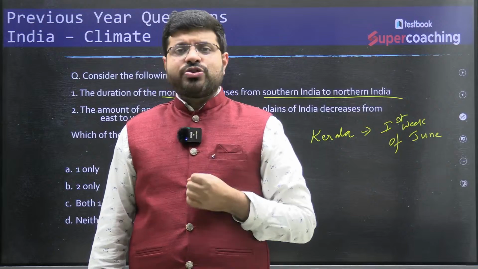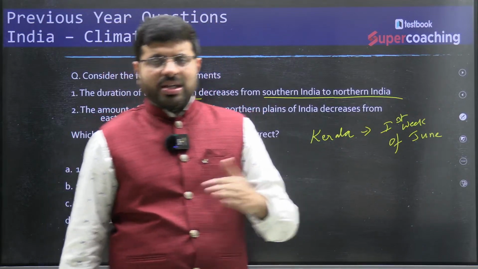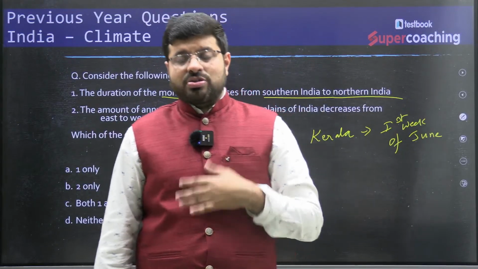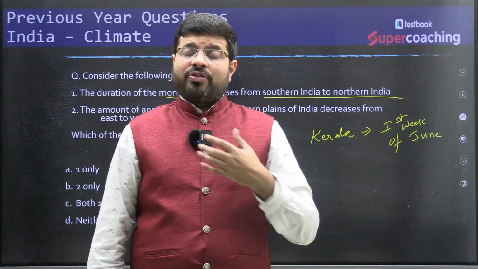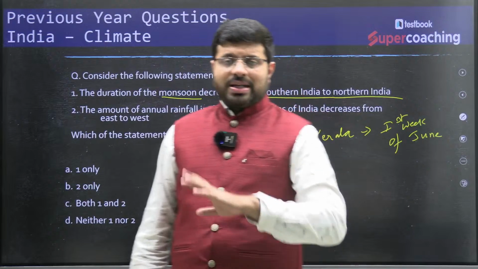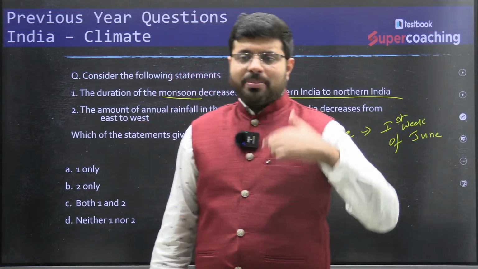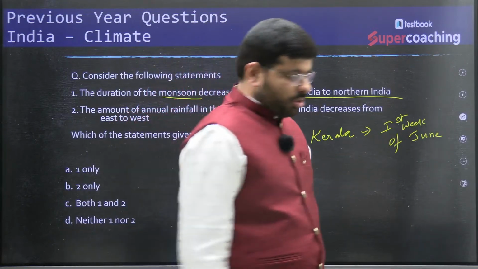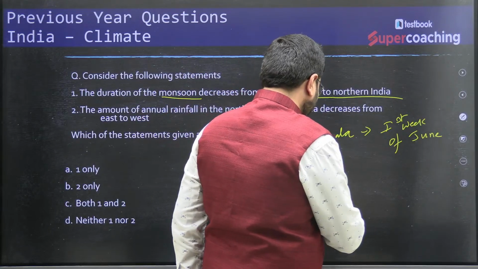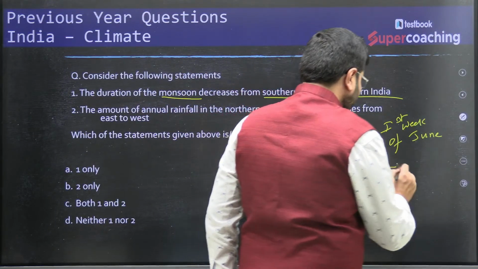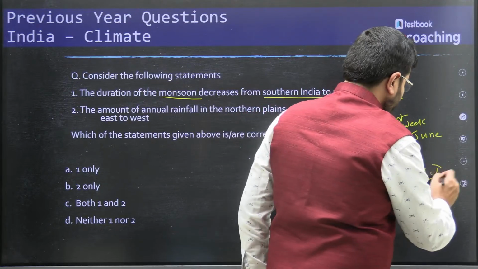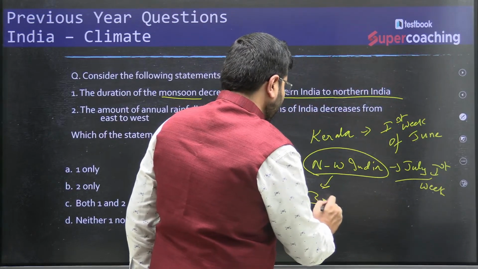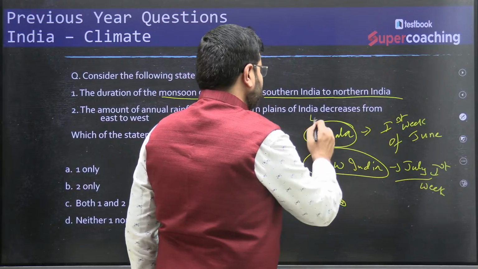By around mid June, 15th to 20th, you will see Madhya Pradesh slowly being covered. By around 25th, you will see it moving towards Delhi. So Delhi usually gets rainfall from around late June or early July. That is the usual starting point of the monsoon. And by the time it covers the entire North India, it will be around the first week of July, right? So for Northwest India, the monsoons last only 3 months. And for Kerala, it is 4 months.